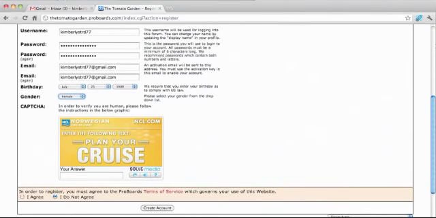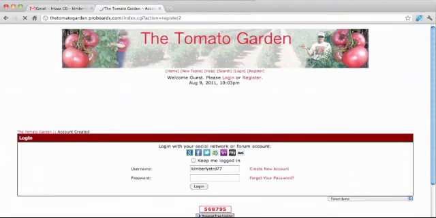Now we have a CAPTCHA. Click Create Account. We've now successfully created an account for this tomato garden forum. We now need to go through the list and continue creating accounts for all the forums.